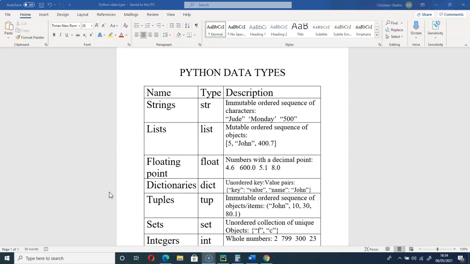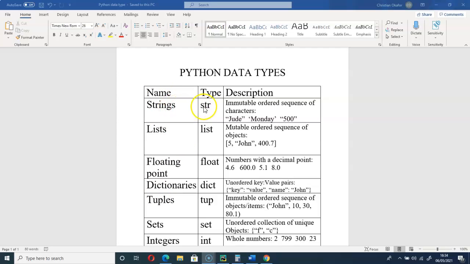So in this video, I will introduce you to Python data types. As you can see on the table, we have name, type, and description. In Python, you can see the data types given the names: strings, list, floating point, dictionaries. These types are the internal keywords that Python uses to represent the names.